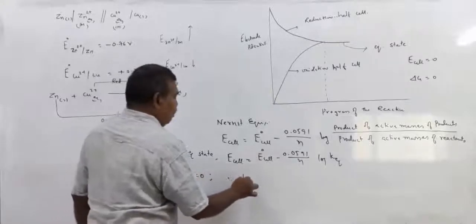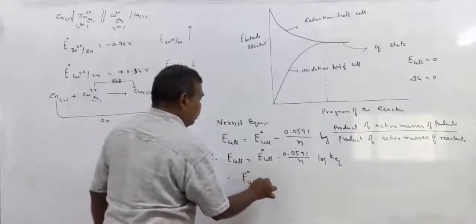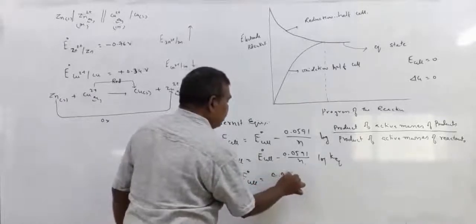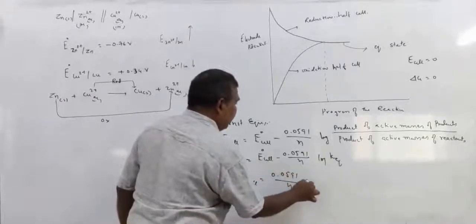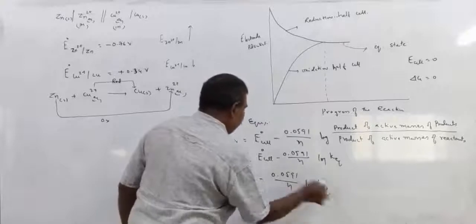So therefore, E naught cell is equal to 0.0591 by n log K equilibrium.